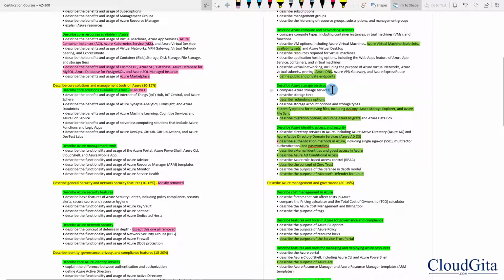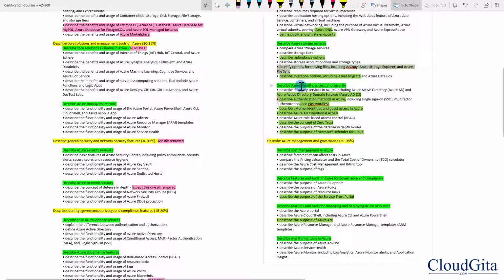In storage services, we have some major changes. Microsoft added redundancy option. Actually, I already had this concept earlier, so I don't have to change anything. But then Microsoft added AzCopy, Storage Explorer, File Sync. Now File Sync is a pretty advanced level concept. I'm not sure why Microsoft has added it, again, this is in the fundamentals, but I have added all these different concepts here. Similarly, the migrate service and all.